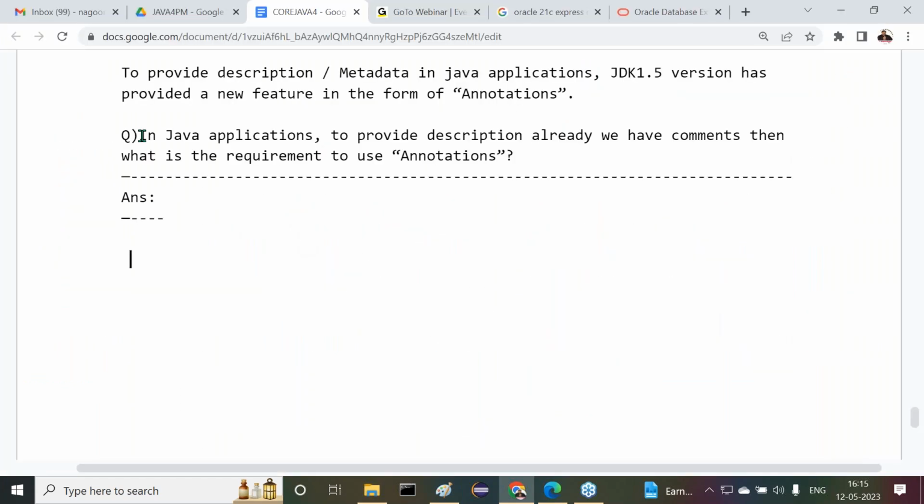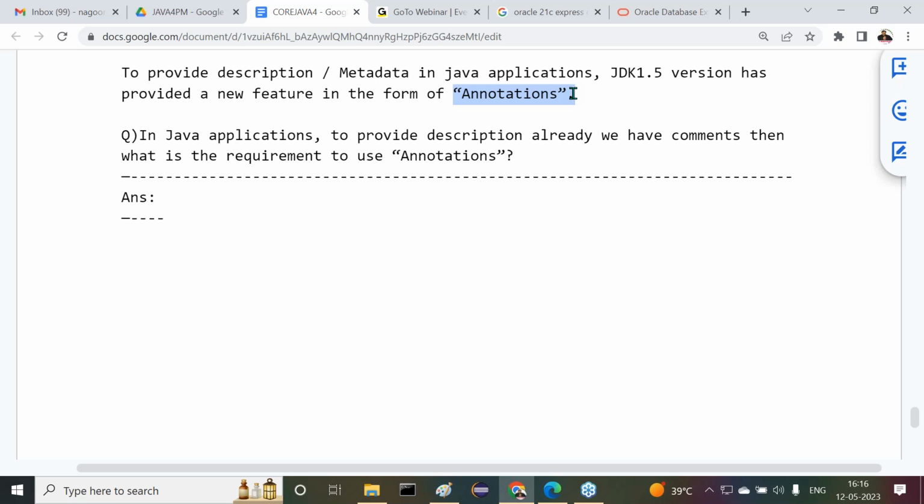Now tell me. In Java applications, to provide a description, that means metadata or a description, already we have comments. Then what is the requirement to use annotations? That's the question here. This is one of the important interview questions. The interviewer may ask this question. Annotations we are going to understand effectively in advanced Java onwards. In core Java, the topic is available, but its utilization is not available. Its utilization is going on in advanced level onwards. But this is one of the famous interview questions. Try to understand it clearly now.